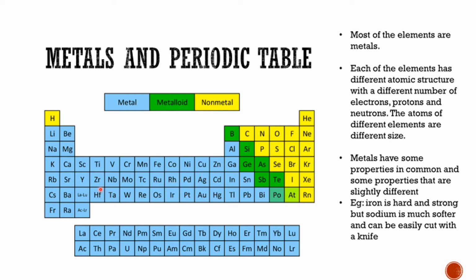Where is iron? Ferrum, this is iron. Ferrum here is very hard. Usually the transition metals are hard. How about here? This is sodium, Na. Sodium is very soft.